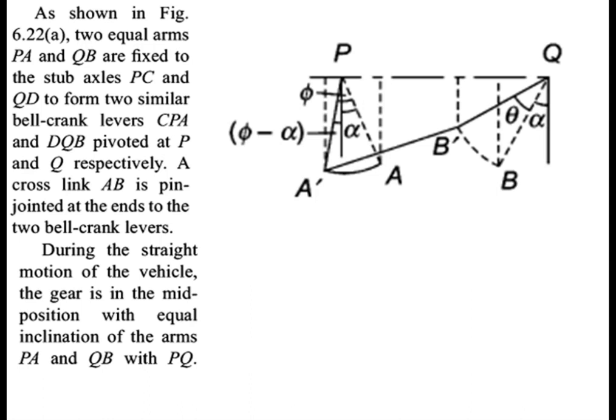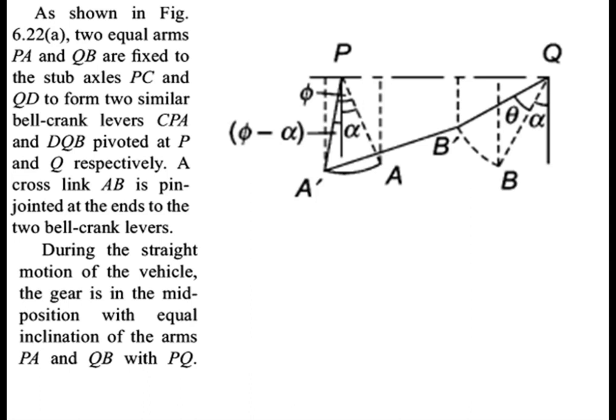In the figure you can see the two equal arms PA and QB fixed to stub axles, that is PC and QD, to form two similar bell crank levers, CPA and DQB, pivoted at points P and Q respectively.